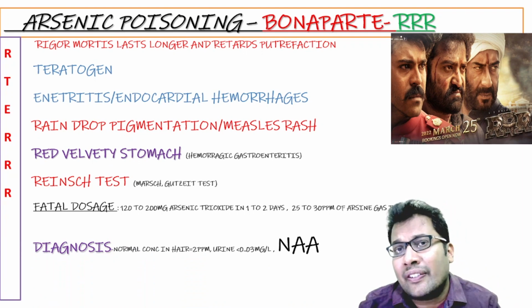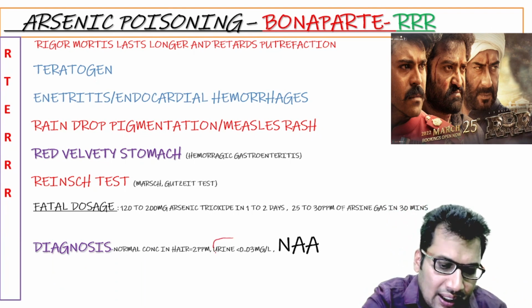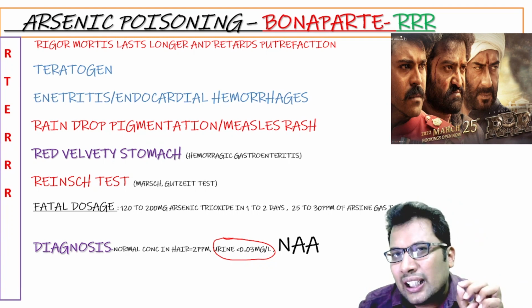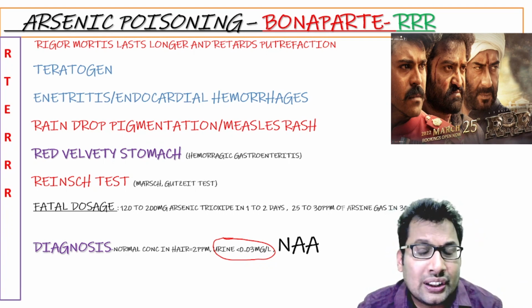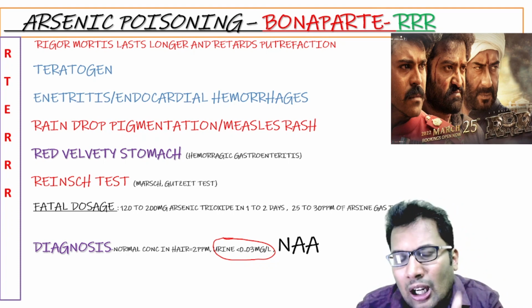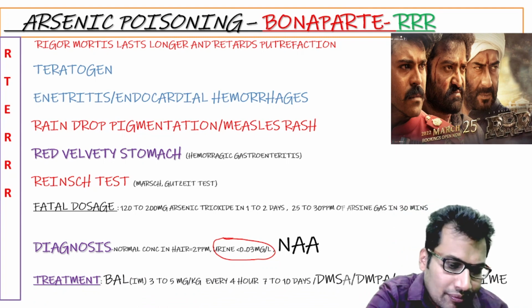Normal concentration of arsenic in the hair is 2 ppm, and in urine it is less than 0.03 milligram per liter. When it is more, it suggests probably an arsenic poisoning. Then the last part, treatment part. One of the common drugs used is British anti-Lewisite.